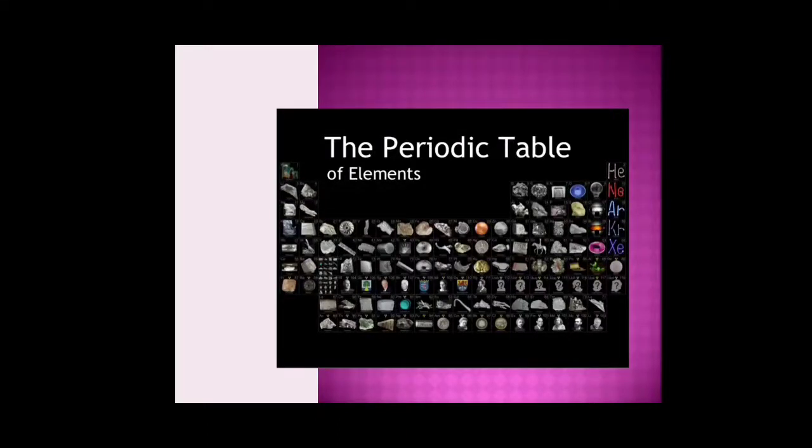Hello children, today we shall start with our chapter 5, that is the periodic table. The periodic table of elements. So what is placed in this table, children? These are various elements which are grouped together and they are given a particular place in this table.